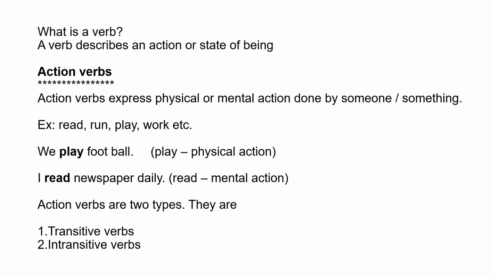Types of verbs. What is a verb? A verb describes an action or state of being. Action verbs. Action verbs express physical or mental action done by someone or something. Examples for action verbs are read, run, play, work, etc. We play football. In this sentence, play is an action verb and it is a physical action verb. Play is a physical activity.